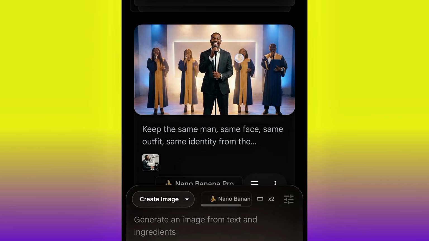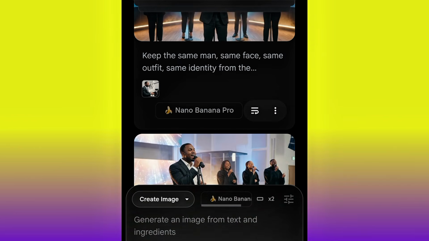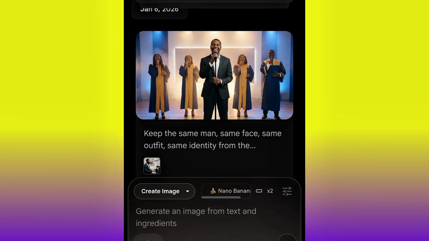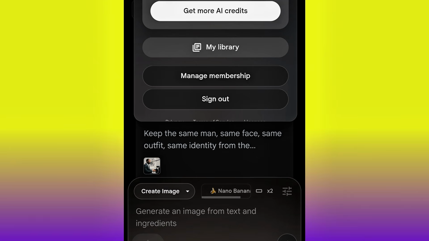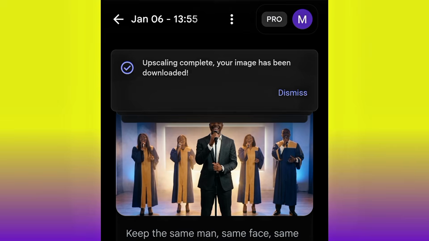And this is how I was able to generate all my images. I use Google Nano Banana Pro to get my images generated because I have the 1 year Gemini Pro plan, as you can see. So every month they give me 1000 AI credits. I've generated a lot of videos, that's why it's remaining small.